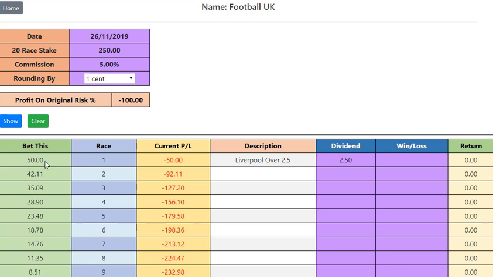Now we're betting £50 on this match. Now you may say £50 is a lot on a £250 bank, and yes, it's 20% of the bank that we're betting in the very first event. But the thing is, the very first event is covering 960 combinations, so that's why. And this one here is covering 800 and around about 840, so that's why these bets are higher.